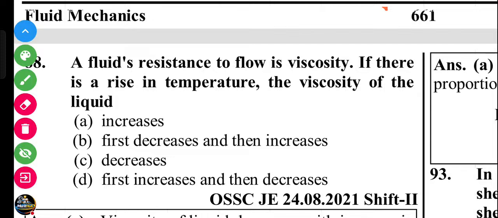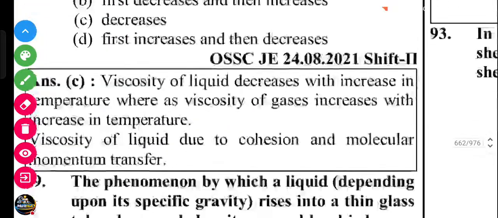So if we increase the temperature, the molecular bonds become weak, so the viscosity decreases. C is the answer. Explanation: viscosity of a liquid decreases with an increase in temperature, whereas the viscosity of gases increases with an increase in temperature. Viscosity of liquid is due to cohesion and molecular momentum transfer.